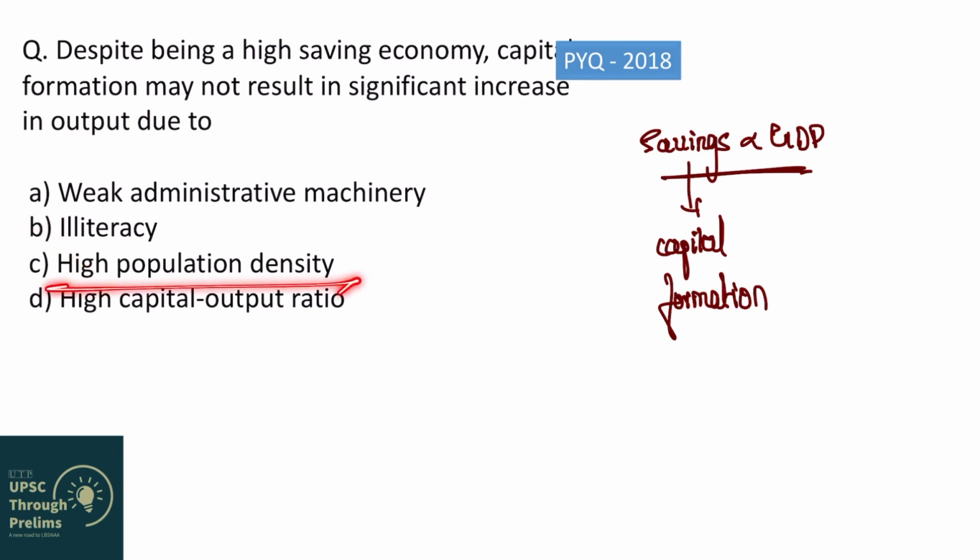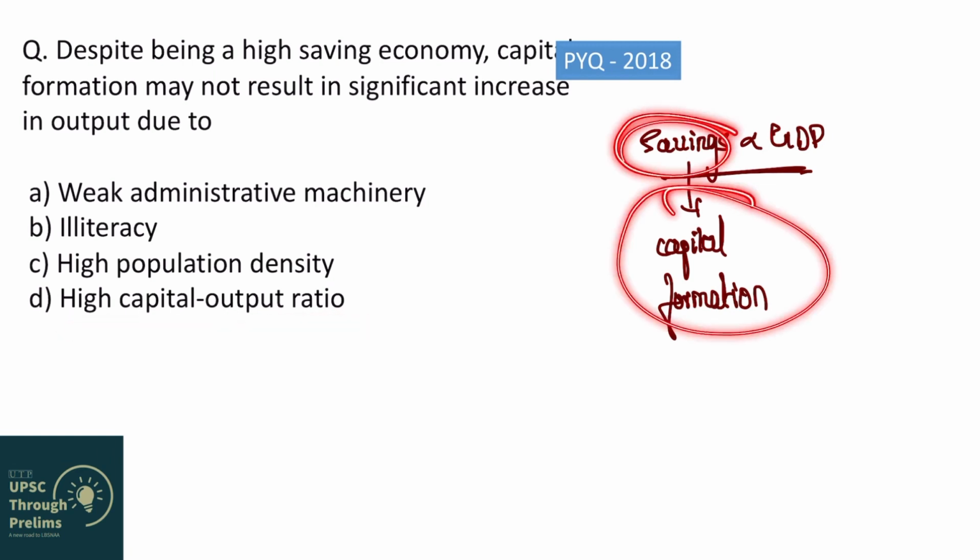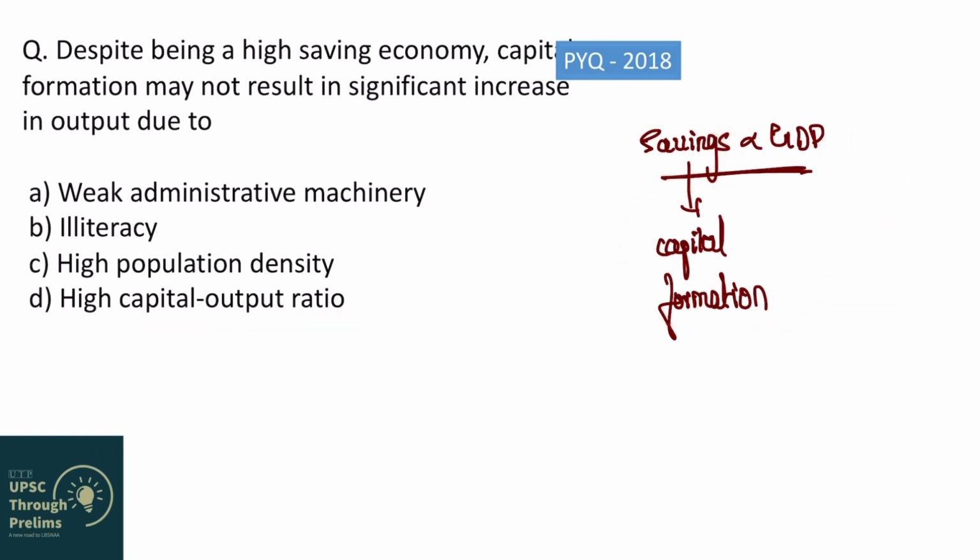High population density. See, population being high doesn't mean that GDP will not increase. So this could be the answer, but not the most probable answer. The most probable answer is high capital output ratio. So for savings and capital formation to translate into GDP, ICOR must be low. So when high ICOR is there, then savings and capital formation will not translate into high GDP. So the correct answer to this question is D, high capital output ratio.